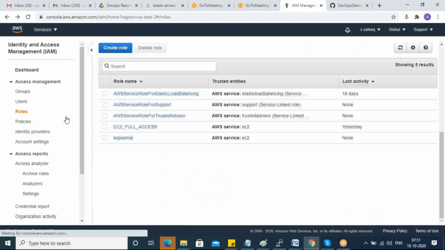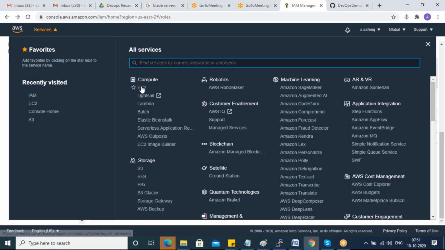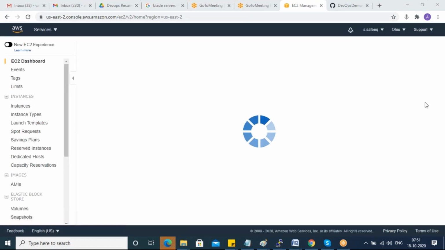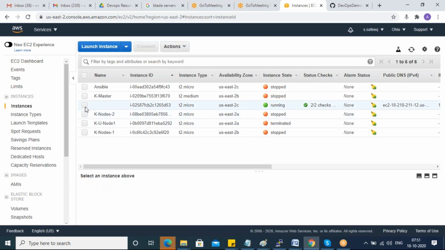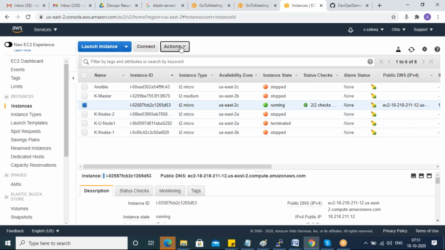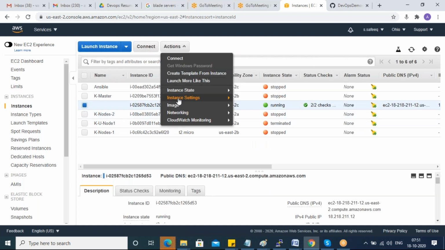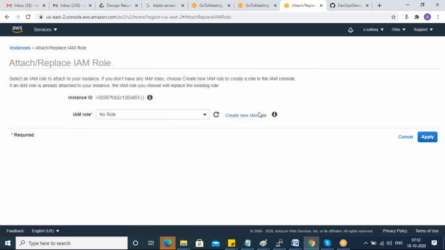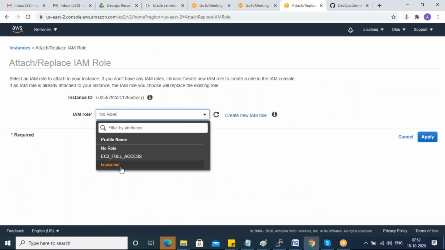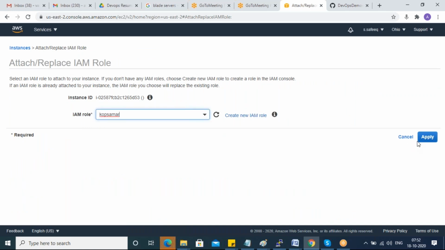Now I will attach this role to my EC2 instance. So for my kOps master, I'm attaching this role, guys.